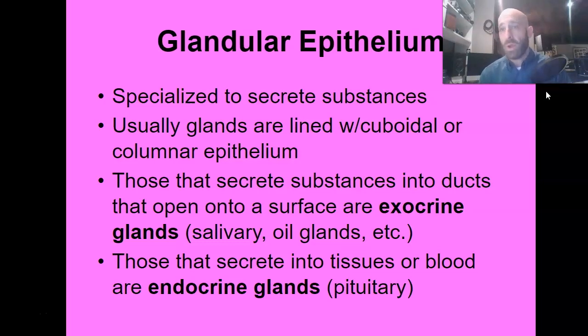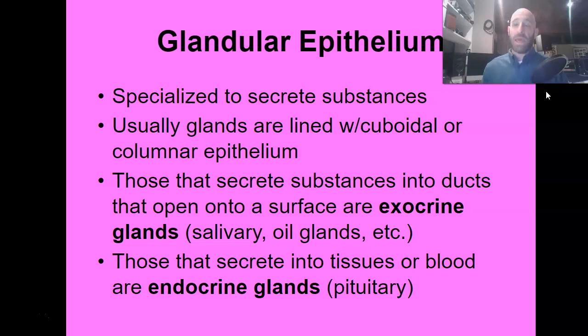They could be exocrine or endocrine, and it has to do with where the substance goes, right? Think exit. An exocrine gland is going to secrete its substance, excrete it actually, and it's going to leave the body. It's going to go out onto an open surface. So for example, your salivary glands, your sweat glands. We have these glands called sebaceous glands, which produce oil, like your skin and your hair gets oily if you don't wash it for a little while. So that's exo, it leaves the body.